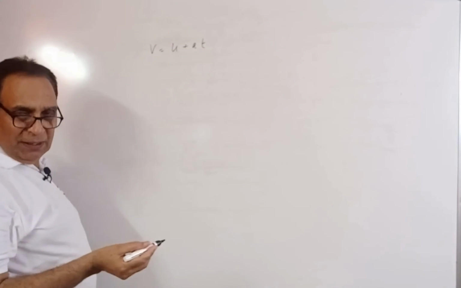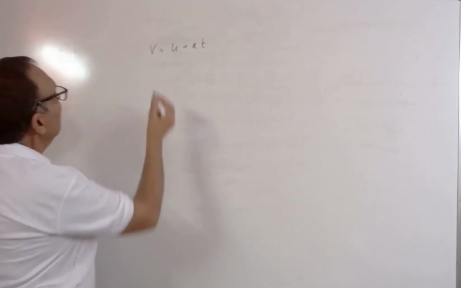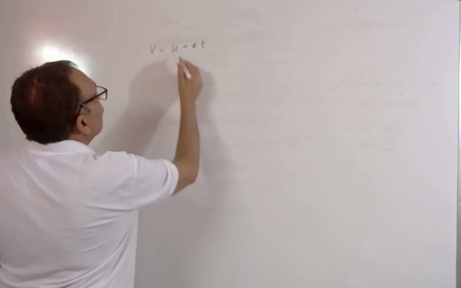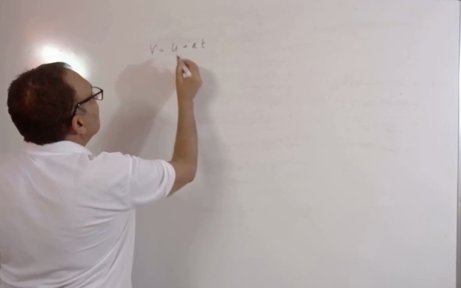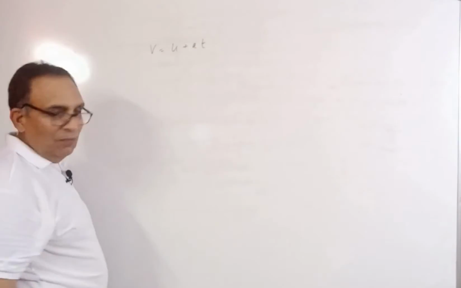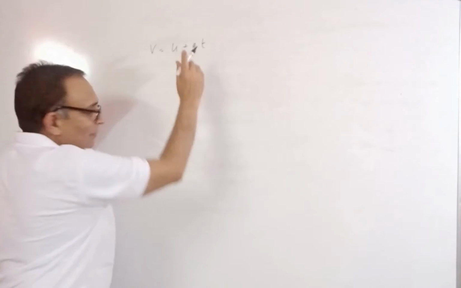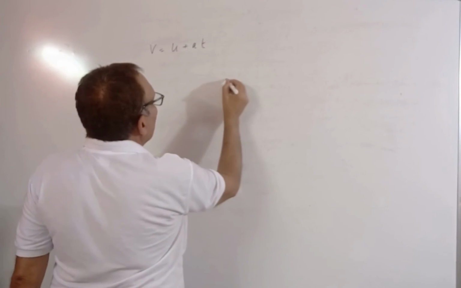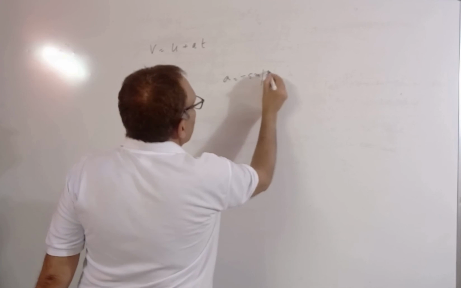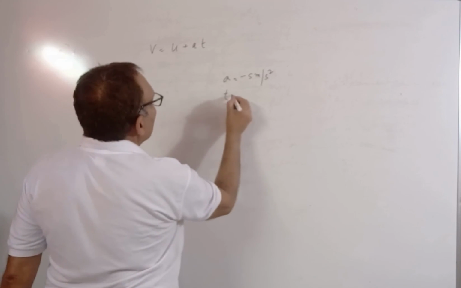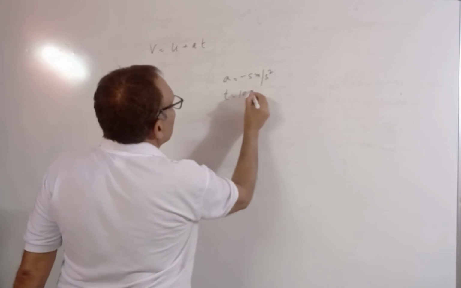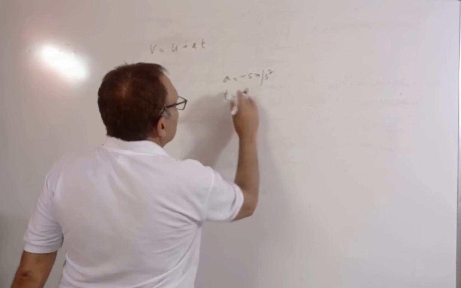Velocity is the displacement in a particular direction. Let me say both are positive and here it is negative. So I say A is equal to, let us say, minus 5 meter per second square, and T I take, let us say, 10 seconds or 20 seconds.